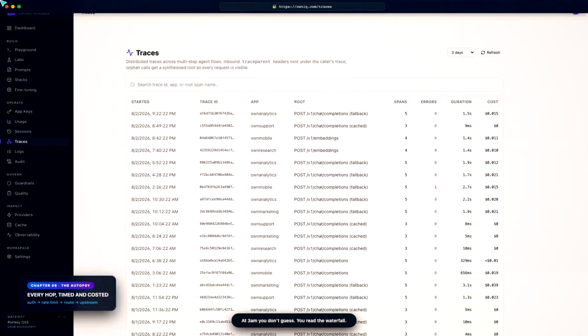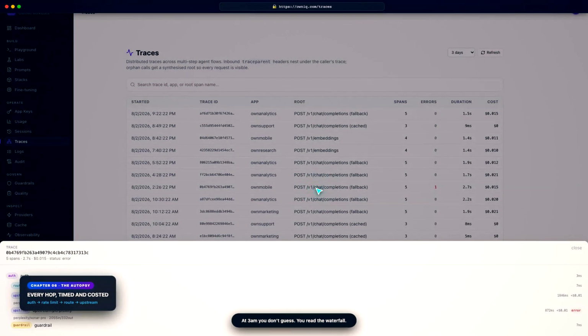When something breaks at 3 in the morning, you do not guess. Every request is a distributed trace. Auth, rate limit, routing, upstream call. Each span timed and costed, so the slow hop names itself.